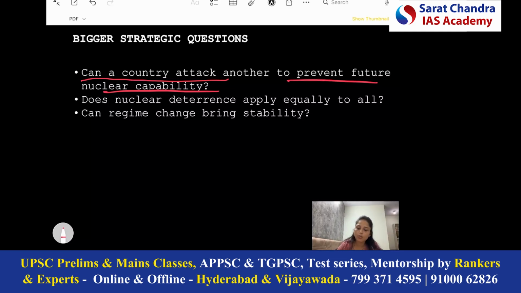So this is the global debate: it's not ethically or morally just to attack another country merely on the basis of apprehension, because it is developing nuclear weapons. So this is the first important question.